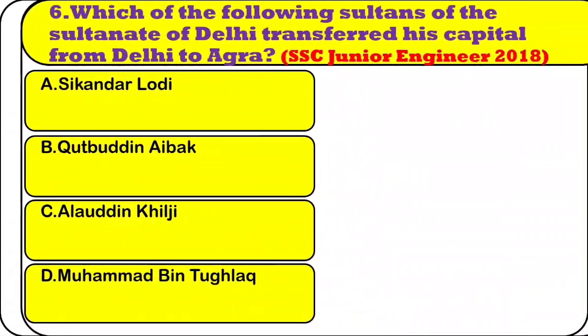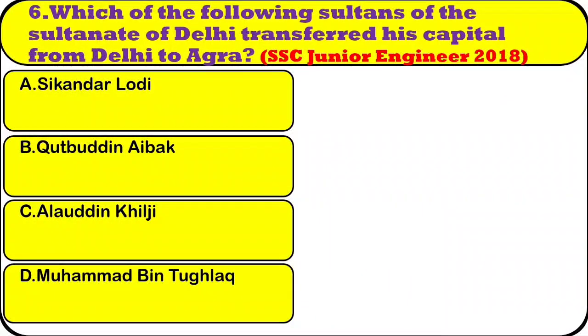Question number 6. Which of the following sultans of the Sultanate of Delhi transferred his capital from Delhi to Agra? Option A. Sikandar Lodi. Option B. Qutb ud-Din Aibak. Option C. Alauddin Khilji. Option D. Muhammad bin Tughlaq. The right answer is option A.